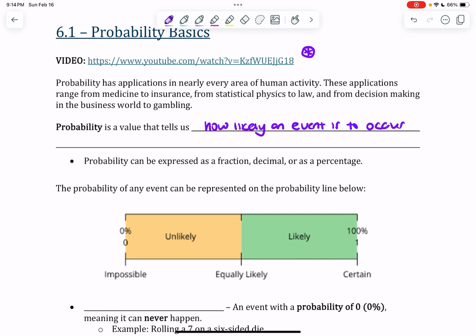Now, there's different probabilities that exist, but probabilities are limited.